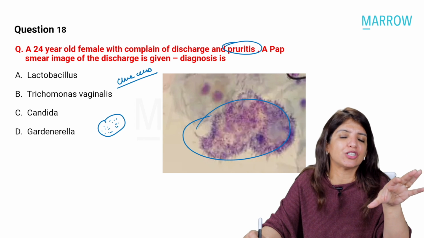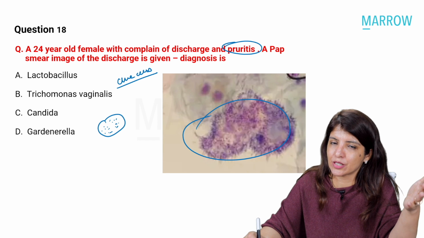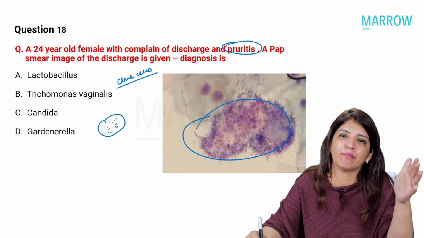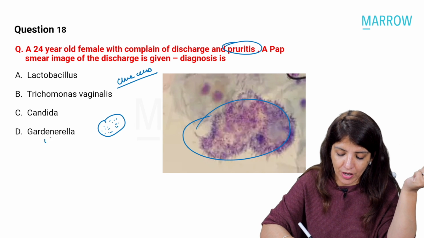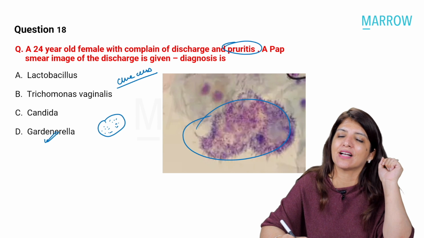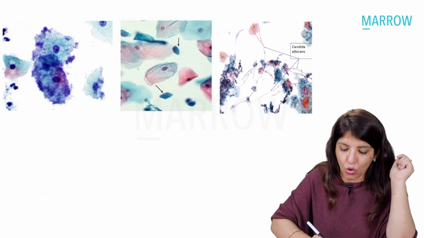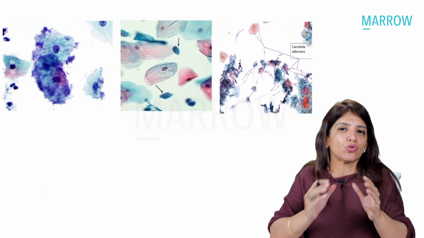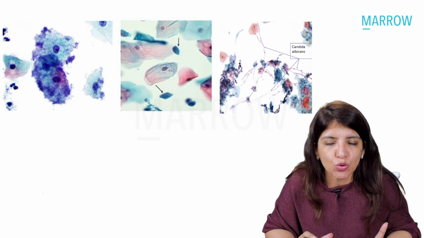Per se, in bacterial vaginosis, there won't be any pruritus. But due to secondary infection, there can be pruritus. And that is why we are going to take it as a case of bacterial vaginosis, and we are going to say it is Gardnerella. Now, appearance of various organisms on pap smear, that's very important.